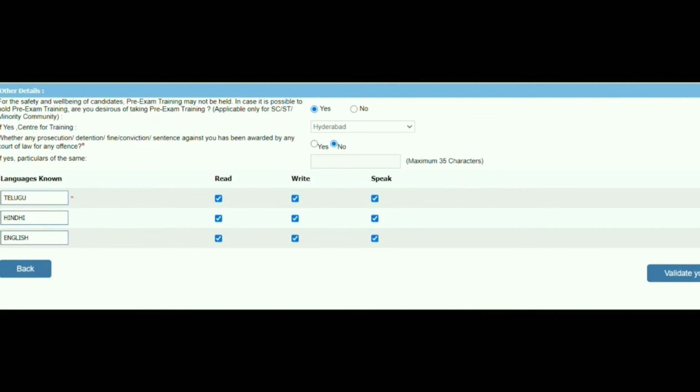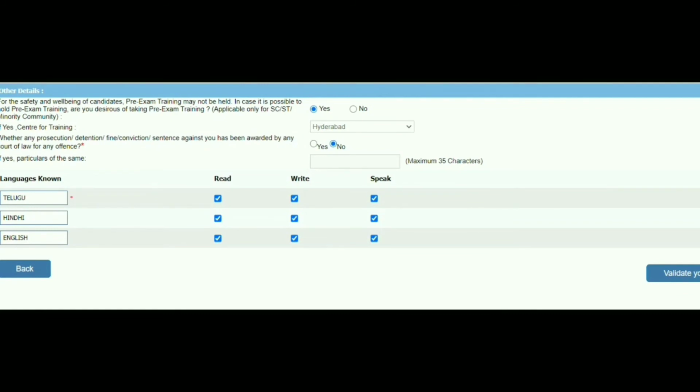And also languages known. I have selected Telugu, Hindi, English languages. If you can read, write, and speak, you can check all these options. If you don't know how to speak, then you can simply uncheck it, no issue. Only if you know it, then click on this. If you don't know, no need to click.